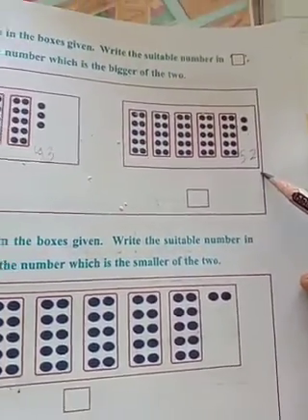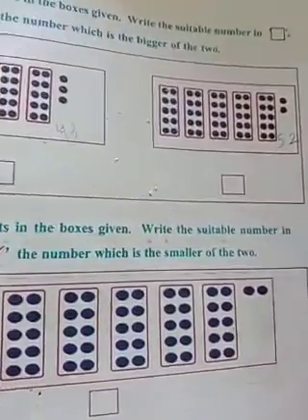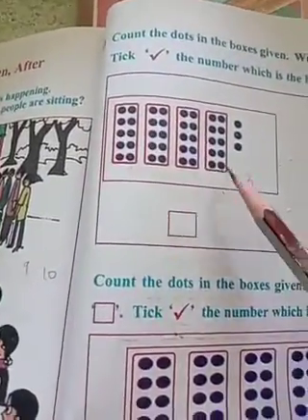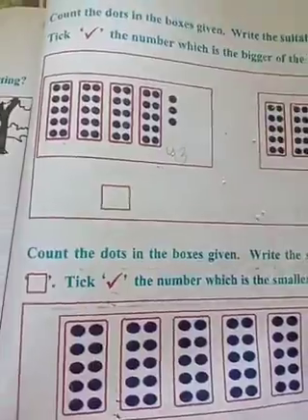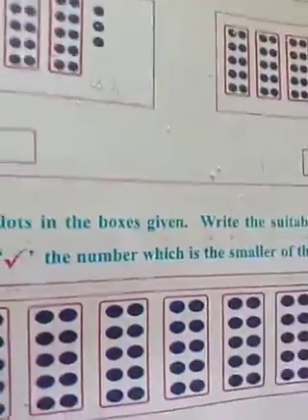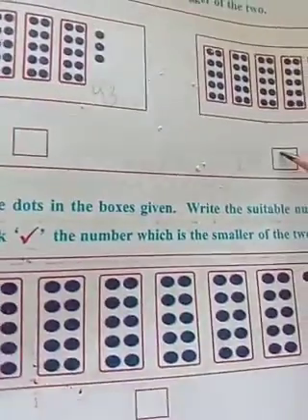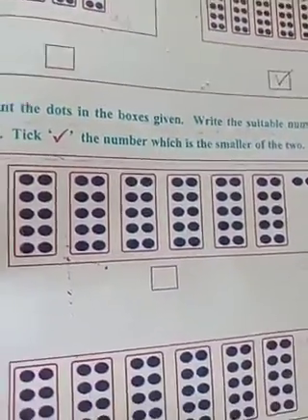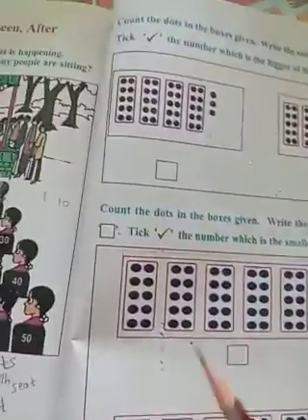Here there are 52 dots, 5 tens and 2 ones. 52 here; the other is 4 tens plus 3, which is 43. So which number is bigger? 52 is bigger. So we put a right tick on 52.